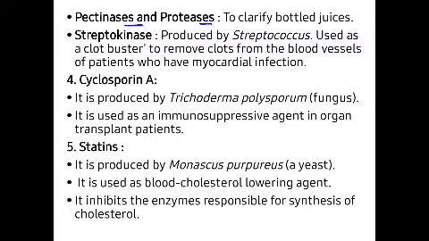That means if you compare the juice that you have brought from the market and the juice that you have made at home, then you will find a large difference between these two juices. It is just because proteases and pectinase are used to clarify the bottled juices of the market. These enzymes are not utilized in the juices that are made at home.